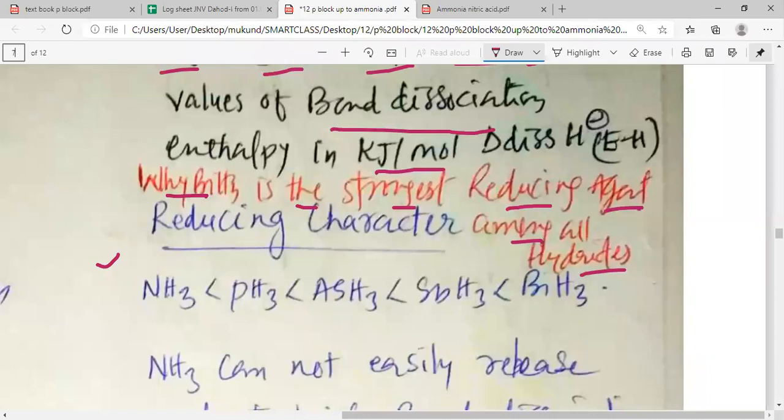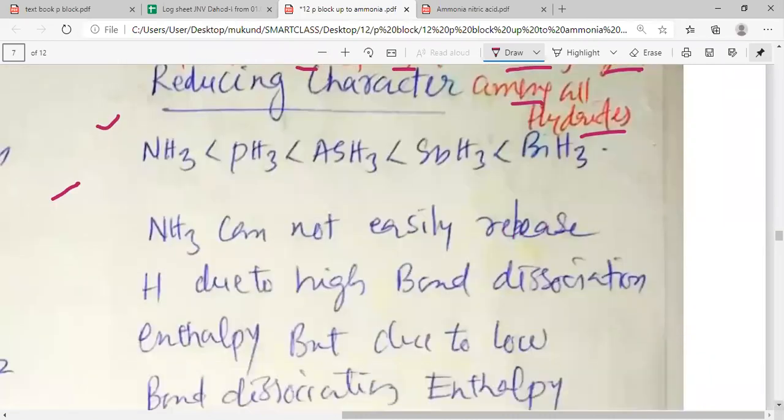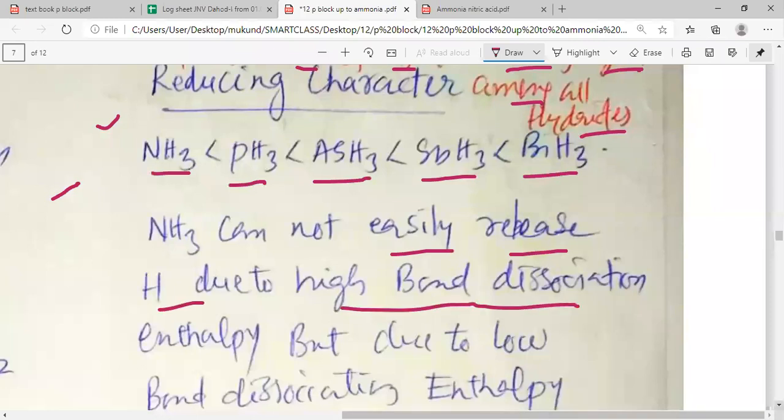Let's pay attention to the reducing character. The order of the reducing character is NH3 less than PH3 less than AsH3 less than SbH3 less than BiH3. So as you go down the group, the reducing character increases. Ammonia cannot easily release H due to high bond dissociation enthalpy.